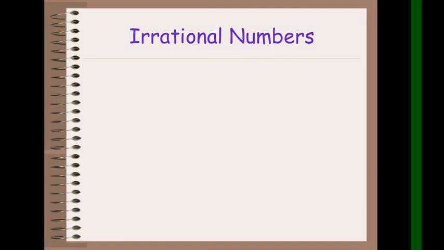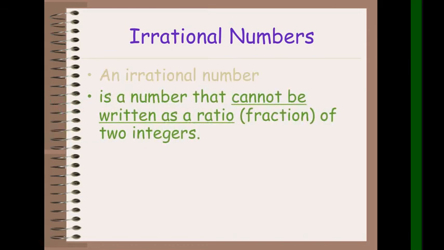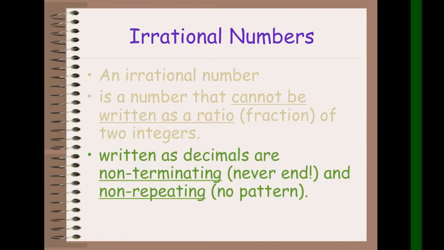Now, let's proceed to irrational numbers. Pag sabing irrational numbers, it is a number that cannot be written as a ratio or fraction of two integers. So, hindi siya pwedeng gawing fraction. Hindi siya pwedeng i-represent as fraction. And that is what we call irrational numbers.